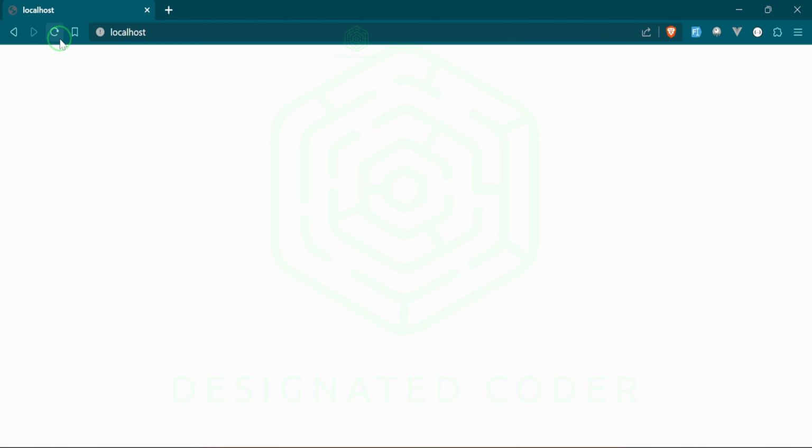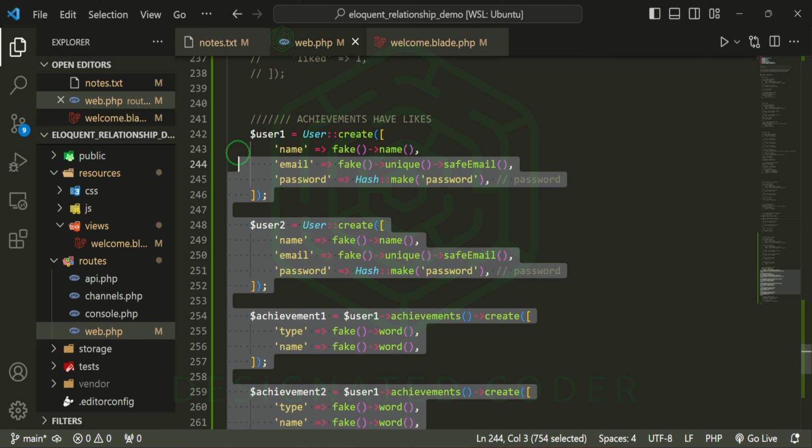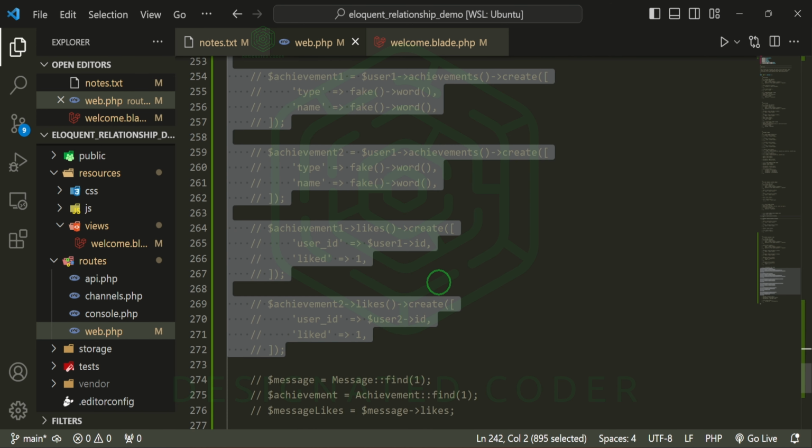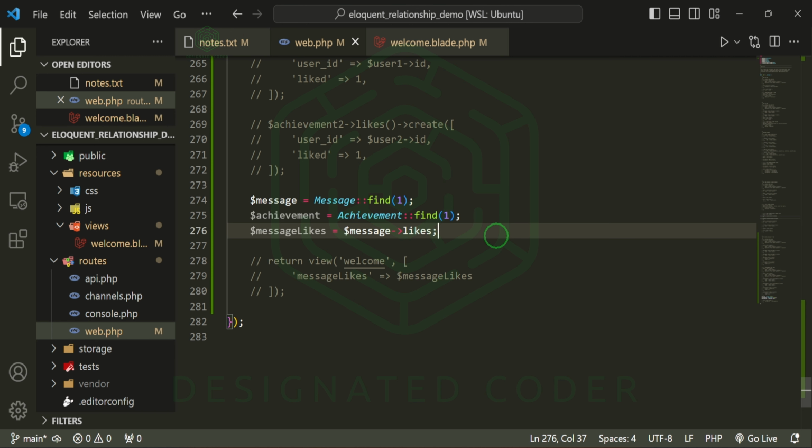Let's go refresh so that that gets put into the database. We don't seem to have an error. We'll find out in a bit. Great. Now we can go ahead, comment this one out and continue with this. We'll keep the message, the achievement, message likes we can keep, and we need to do achievement likes.